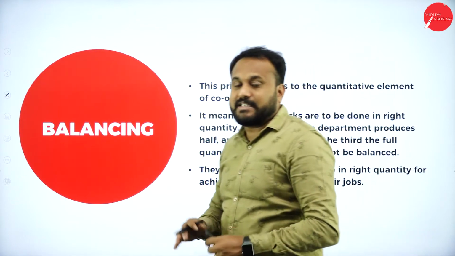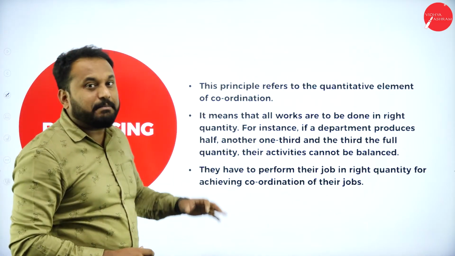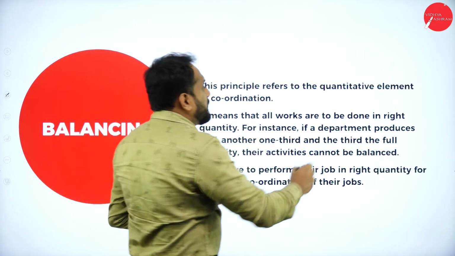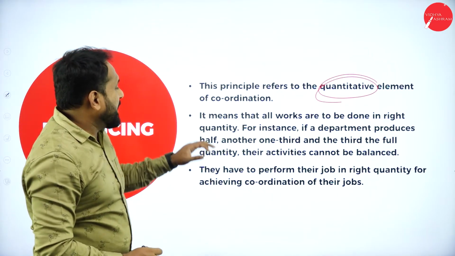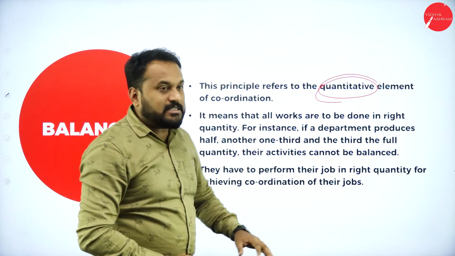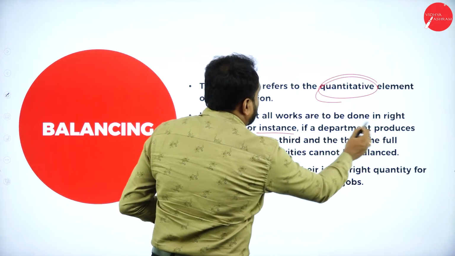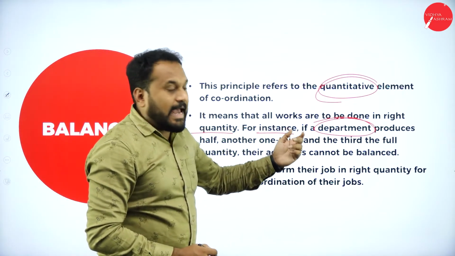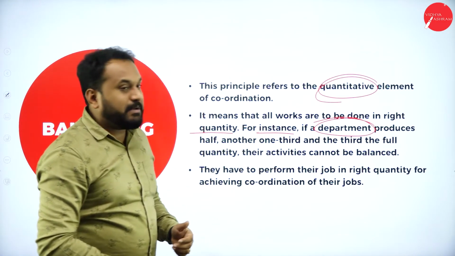Next is balancing. Now you have attained the time, you have attained everything, now you should have a kind of balance. This principle refers to the quantitative elements of coordination. It means that all work is to be done in the right quantity. For instance, if one department produces half, another one third, and the third the full quantity, their activity cannot be balanced.